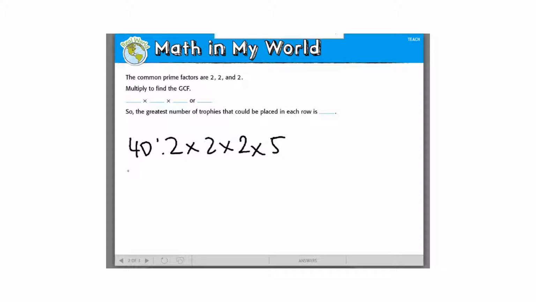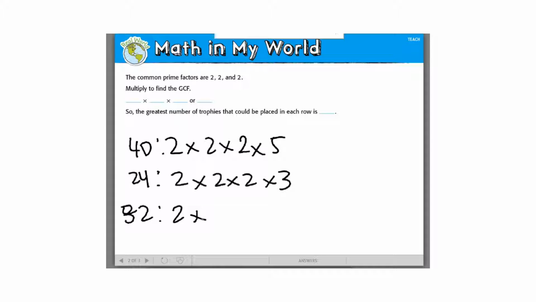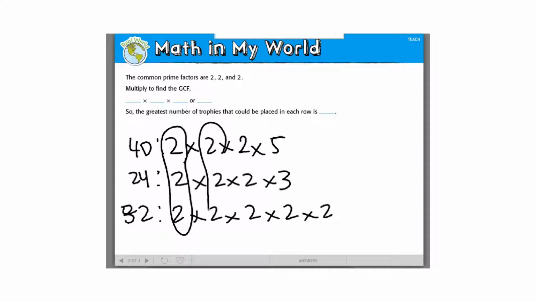The factors of 24 would be 2 times 2 times 2 times 3. And the factors of 32 are five 2's. So now, these people are saying 4, but these only have 3. How can my answer be 4? Look, I've got 3 2's here. So I got a 2 in every one. I've got some here, and I've got some right here.